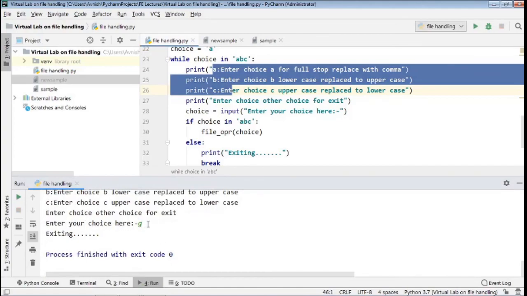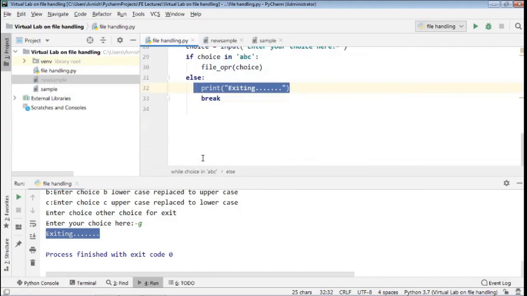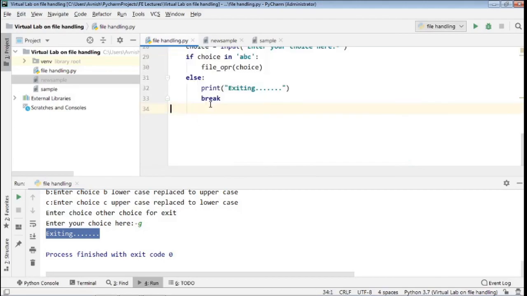Okay, enter your choice G. When I press choice G, it tells me exiting. That means my choice was G, so it checks for this A, B, C. Since this choice was not in A, B, C, it executes the else part of this conditional statement and executes this print statement. And in this way, we terminate this while loop using this break statement.